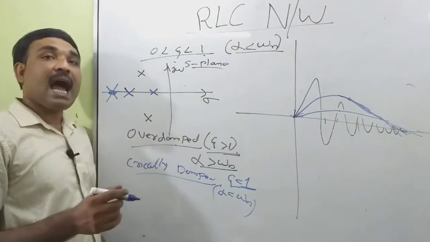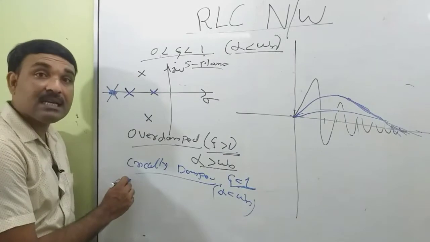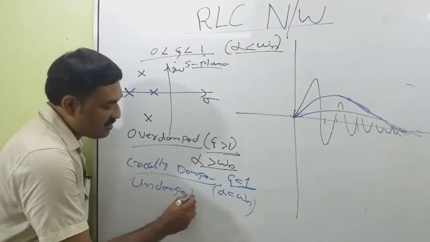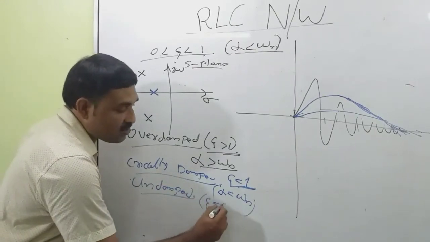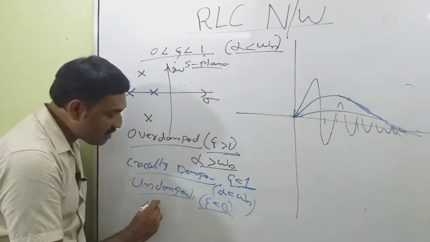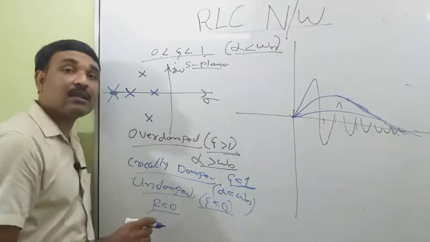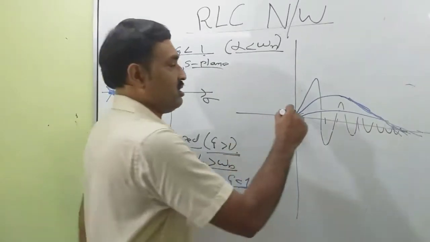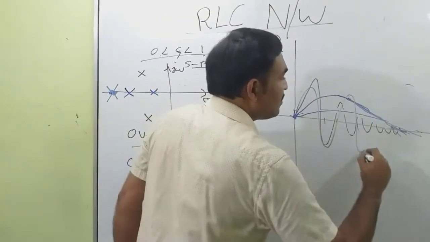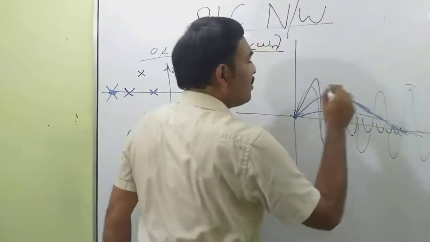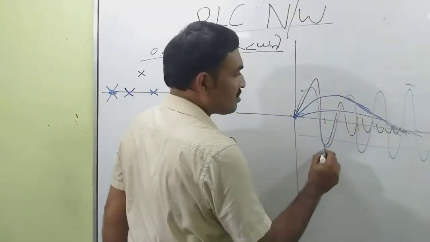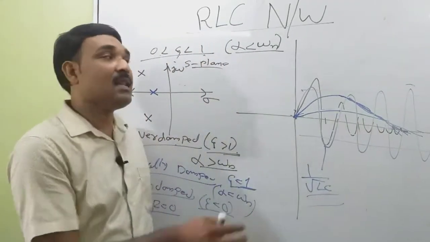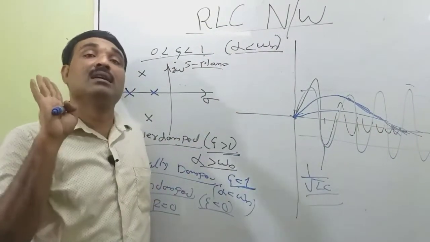And the fourth case is undamped. That becomes theta is equal to 0. This happens when R is equal to 0 and the circuit is reduced to an LC network. That will result in sustained oscillation. That will look like a sinusoidal output having constant frequency. The frequency of this oscillation is 1 by root LC. So this is the nature of the response for these four cases.